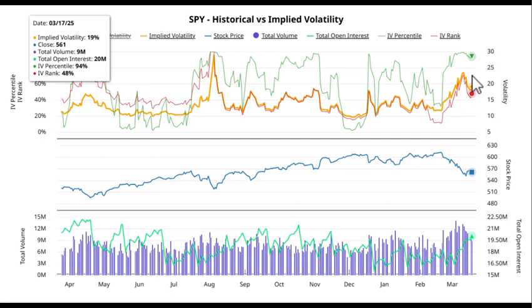The reason this is important for me in particular is that I don't like to sell IV levels that are exceptionally high. I don't like to sell 85 to 90 and higher in terms of percentile, because that's generally where there's something going on in markets. I think we can see that right now. There's a very high level of fear and a lot of realized volatility. Things are moving around at a good clip. If you look at the ATRs, the average true range, we have some very wide ranges. There is a lot of volatility, fear, and uncertainty out there.